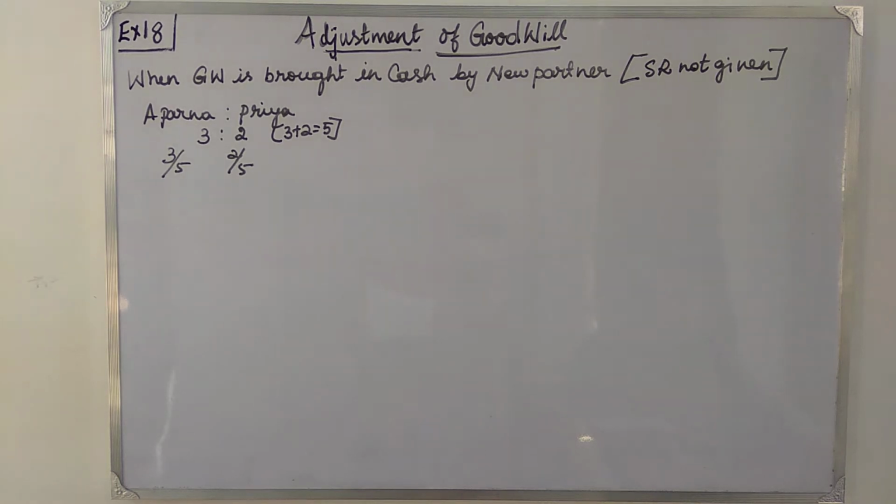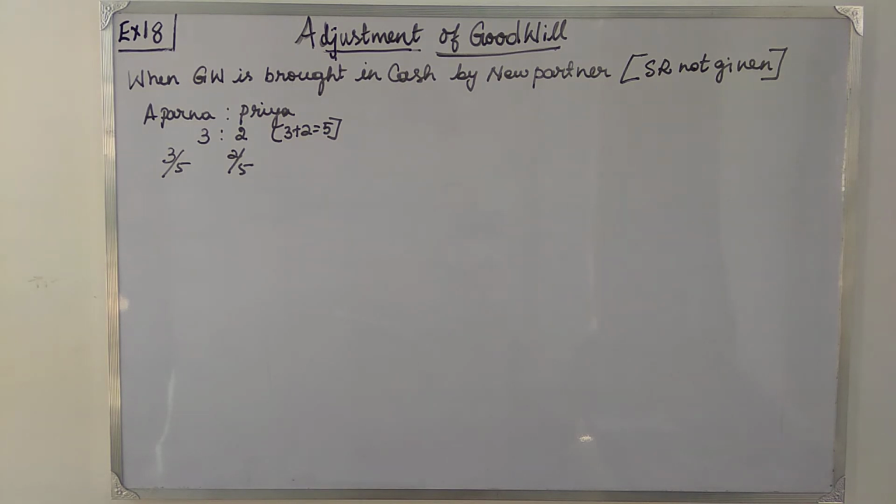Today we are going to do exercise number 18 in unit 5, page 177. Now this is with regard to adjustment of goodwill. What is goodwill? We have already seen in unit 4. That is the reputation or good name of the firm which helps them to earn more profit. Now we are going to see how we are going to deal with goodwill when a new partner is admitted.